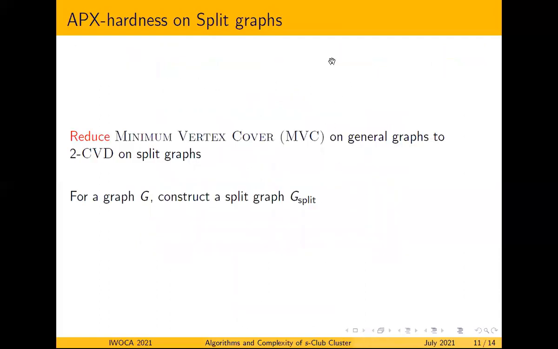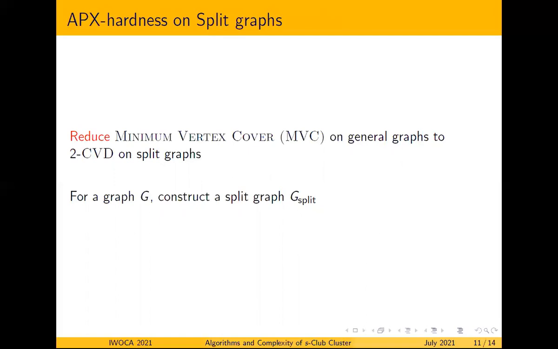And to prove the APX-hardness on split graphs, we reduce the minimum vertex cover (MVC) on general graphs to 2-CVD on split graphs. Just see that for any split graph, the diameter is at most 3. For split graphs, we already discussed that the 1-CVD problem, that is cluster vertex deletion, is polynomial-time solvable.